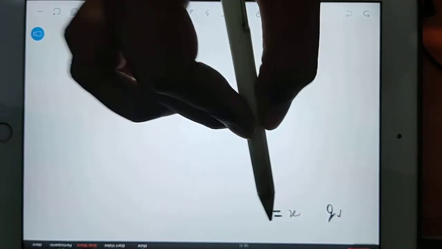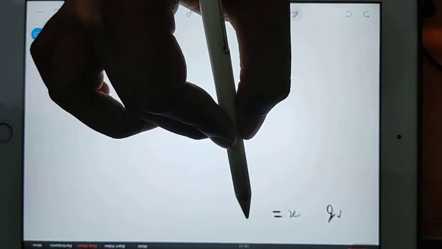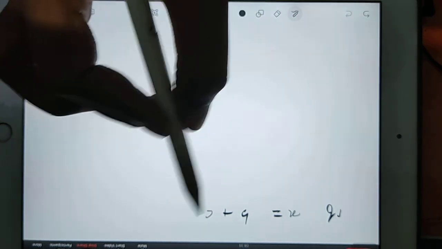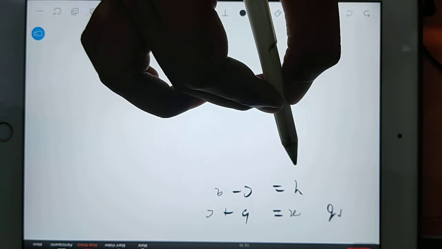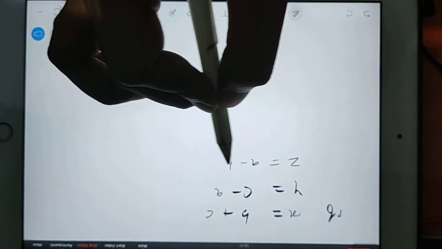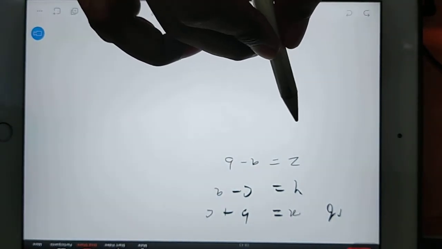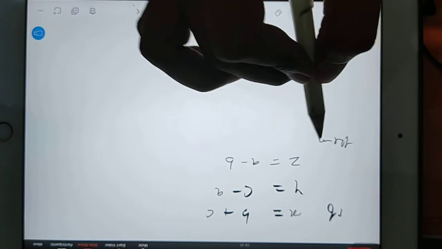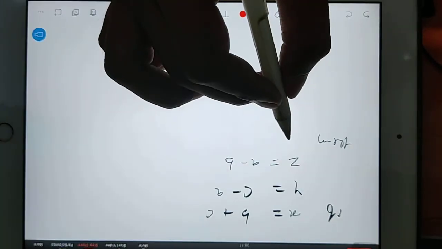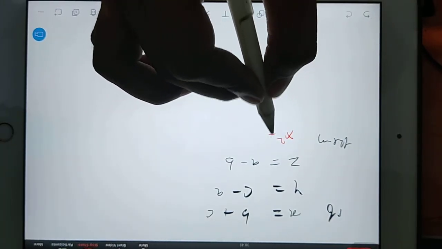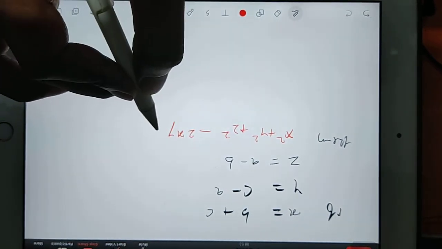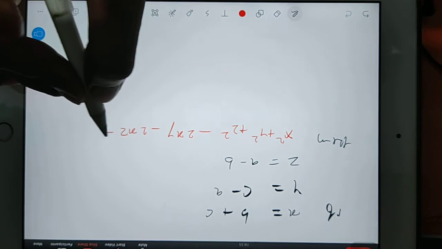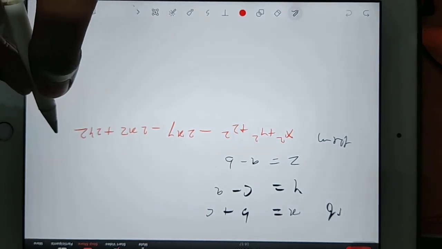If x is equal to b plus c, y is equal to c minus a, z is equal to a minus b, then we have to find out the value of x square plus y square plus z square minus 2xy minus 2xz plus 2yz.